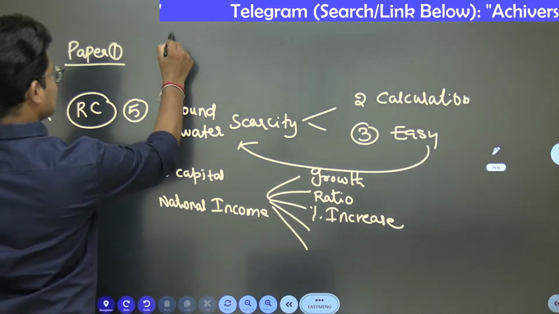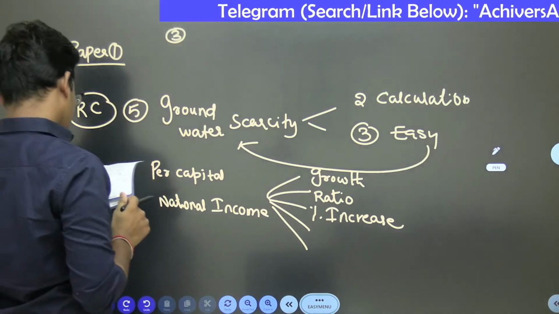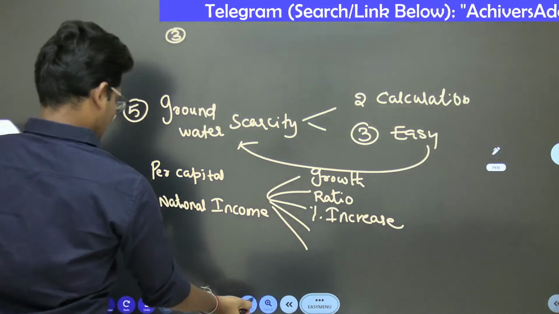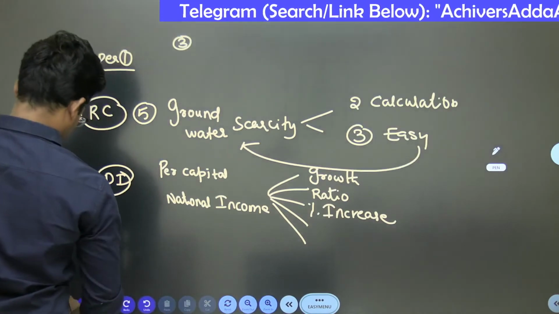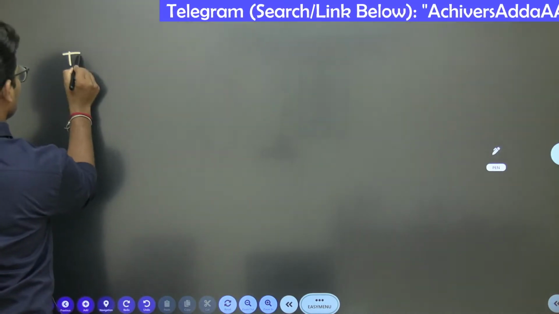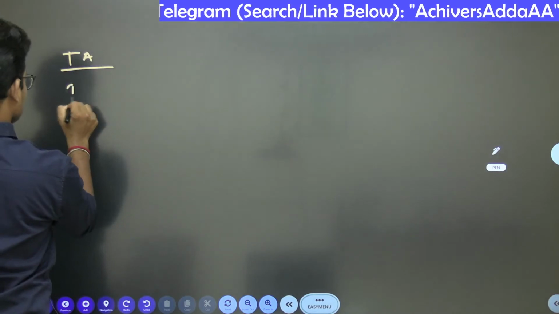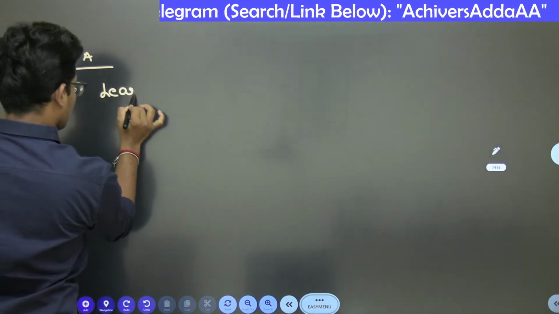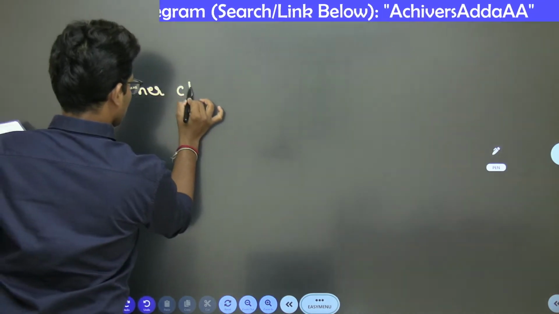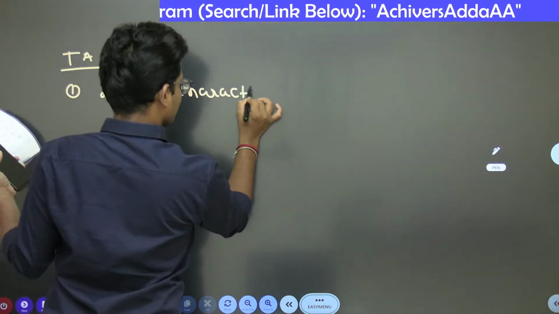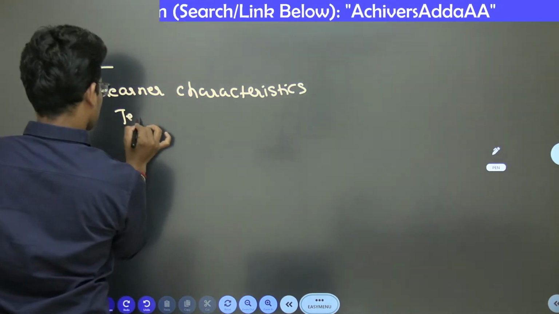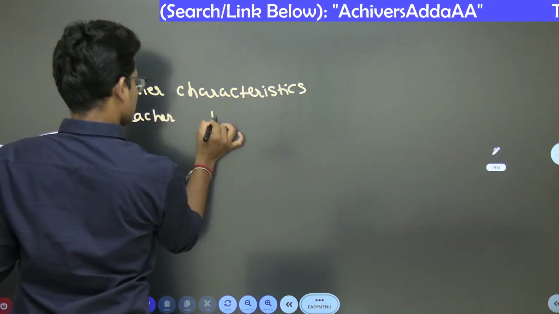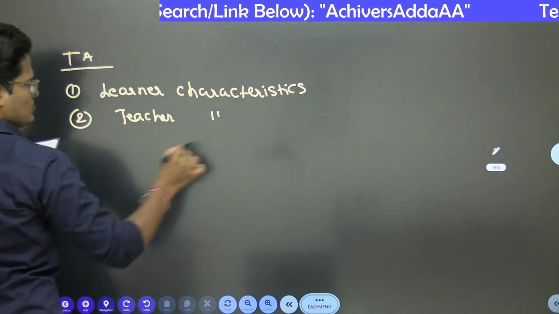And the next thing is the third one, teaching aptitude, unit number 1. Question number 1 was on learner characteristics and teacher characteristics, 2 questions.